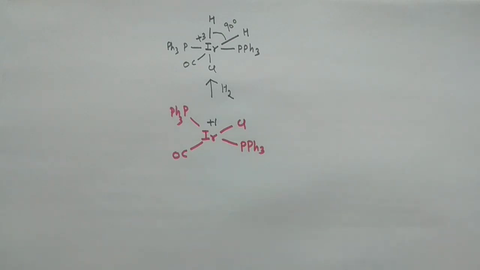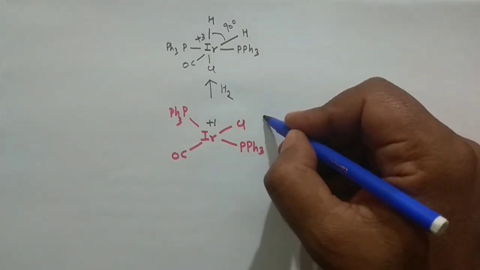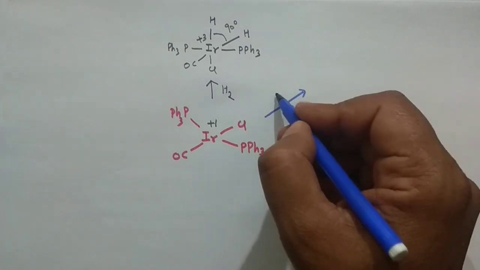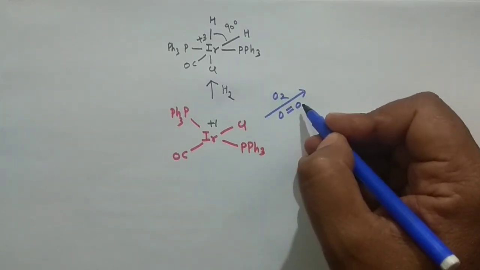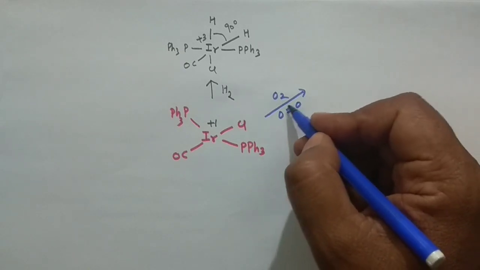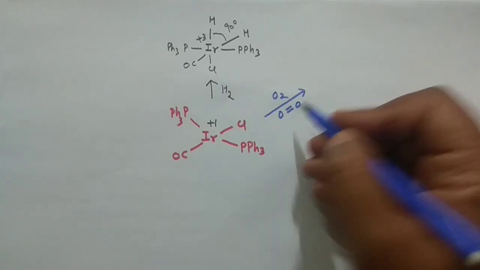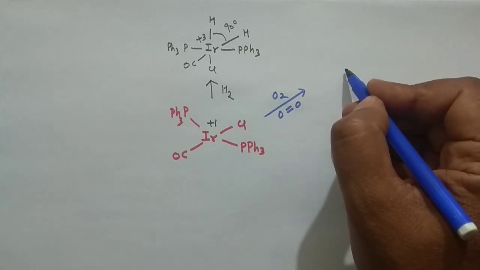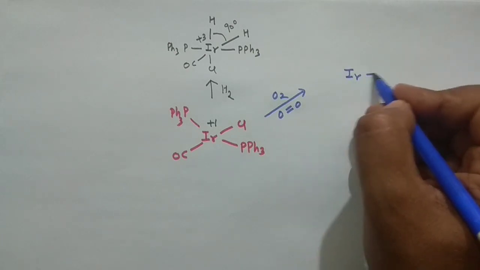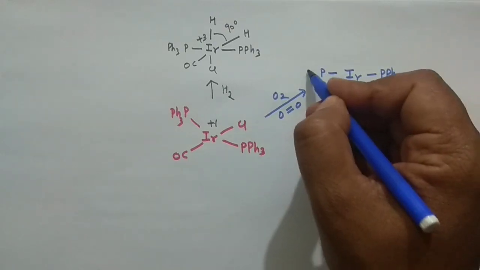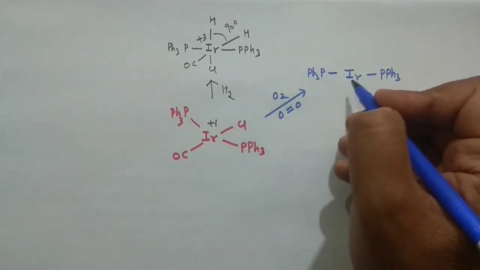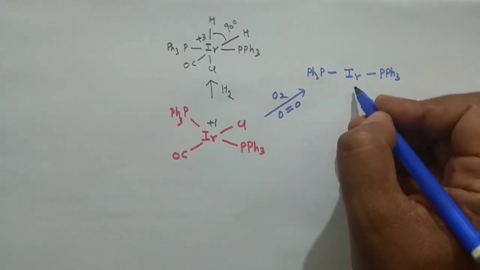And you may have another reaction. Say for example you are reacting this with oxygen, right? And you know oxygen is what? Oxygen double bond oxygen. So in the product the bond order of oxygen would decrease. So you will have your product, iridium, triphenylphosphine and triphenylphosphine.